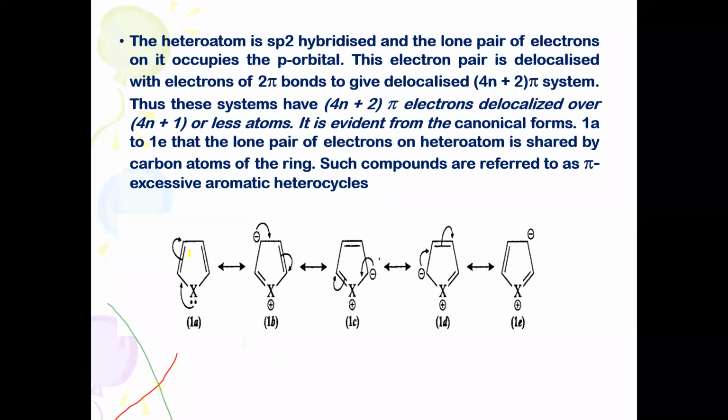Therefore, if any compound is to be called aromatic, it should be planar and sp2 hybridized and obey the 4n plus 2 pi electron rule. It must have a conjugated system or conjugated diene character, and it has to undergo resonance and possess resonance energy.